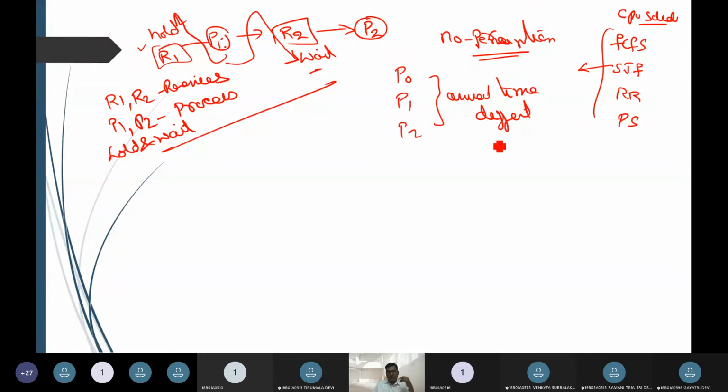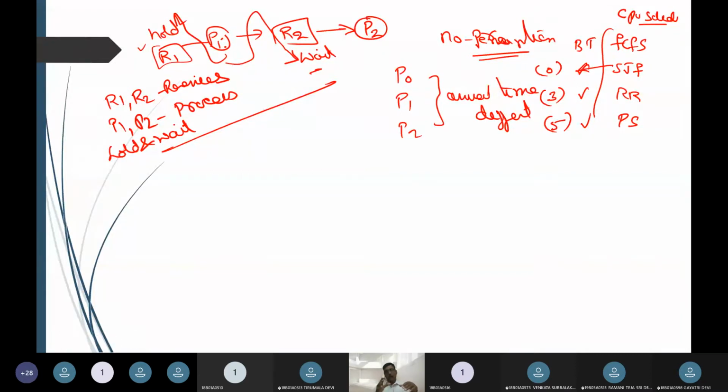Now the CPU scheduling is deferred. That means one arrives at the 0th millisecond, one at the 3rd millisecond, one at the 5th millisecond. Then we have the burst time, and based upon the burst time, it reshuffles the elements and executes them.